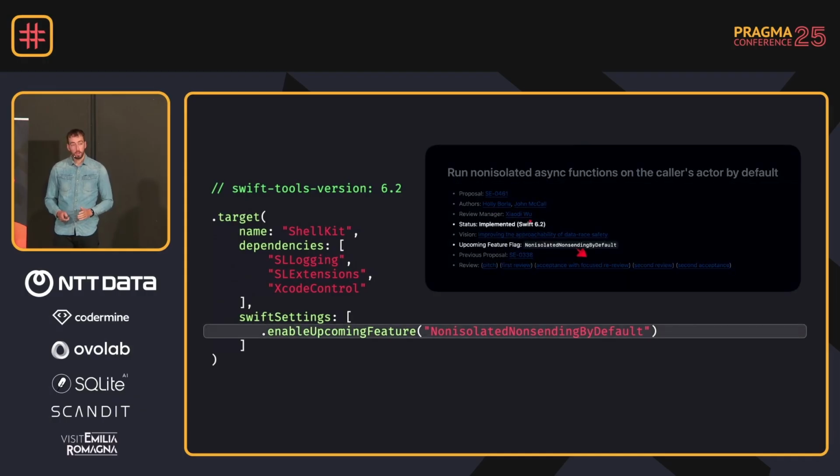Same counts for Swift packages, right? So if you want to use an upcoming feature in a Swift package, you need to ensure that the Swift tools version matches up, and you can use that upcoming feature using a Swift setting, as shown in the code example, with the enable upcoming feature setting.